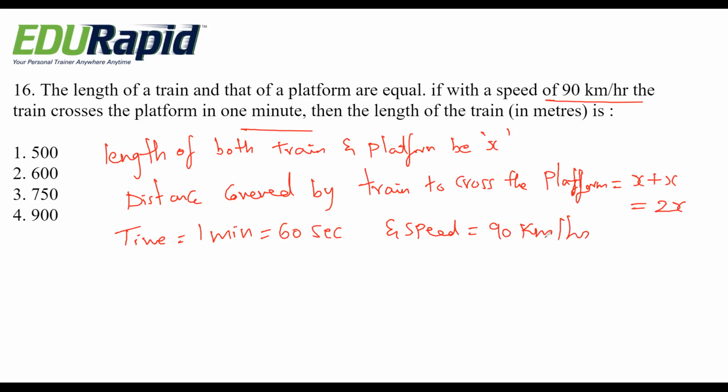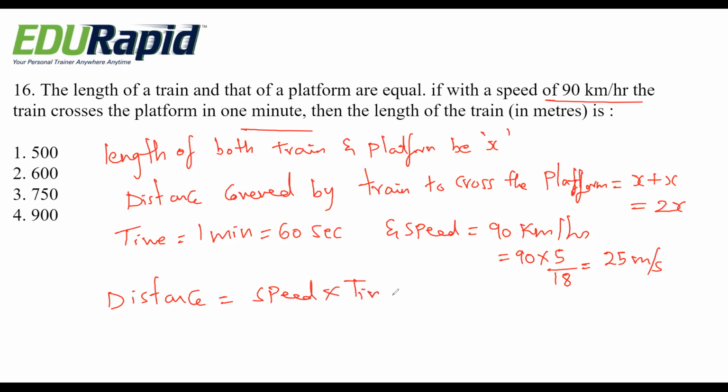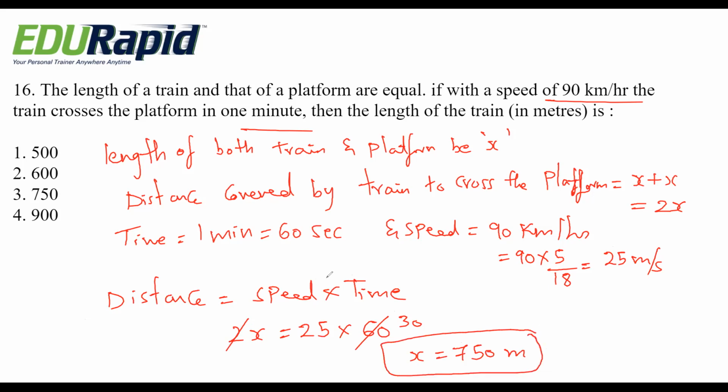So if you convert this into meter per second, it becomes 90 into 5 by 18. That is 25 meter per second. So they are telling the distance equals, we know the distance is what? Speed into time, or distance 2x, speed is 25 and time is 60 seconds. So if you simplify, it will become 750 meter. That is, length is how much? 750 meter.